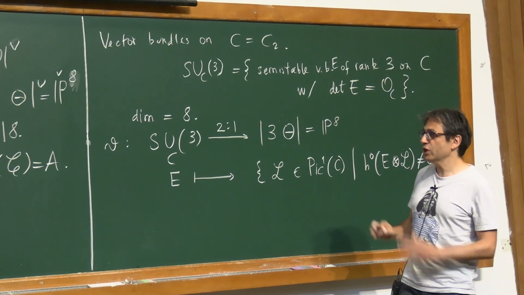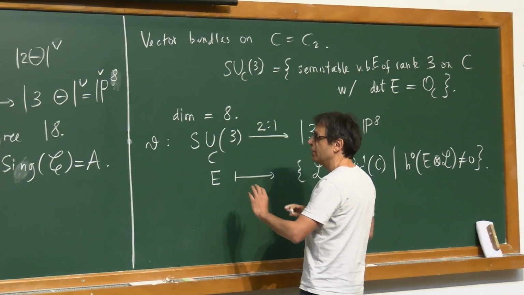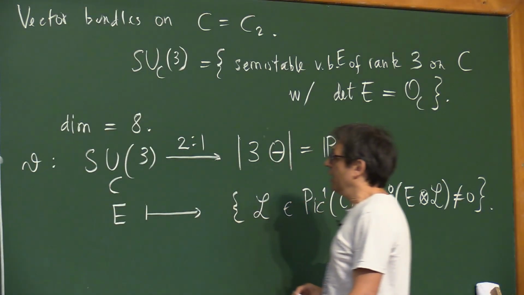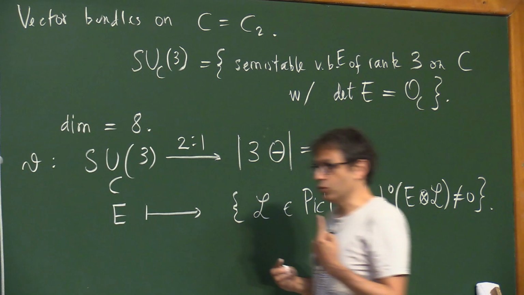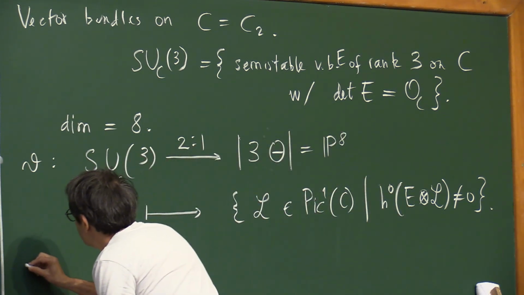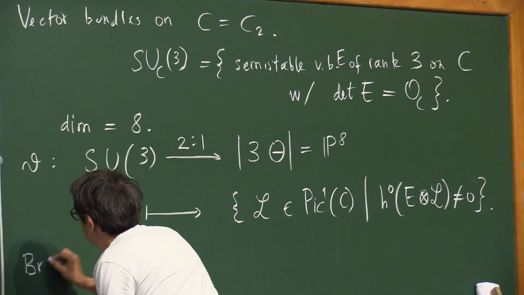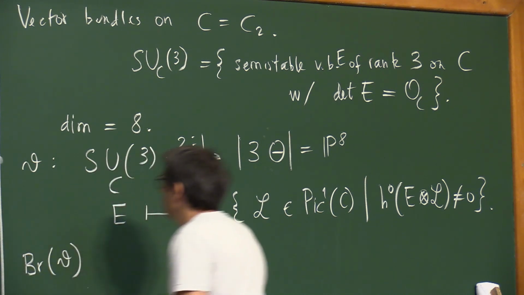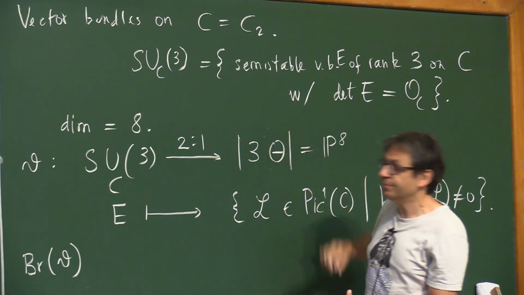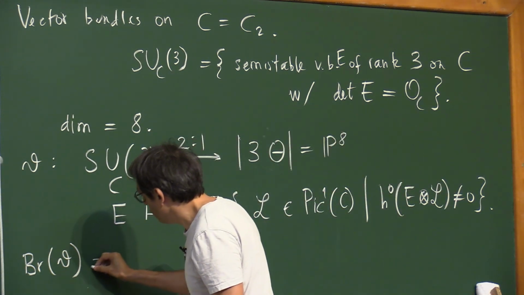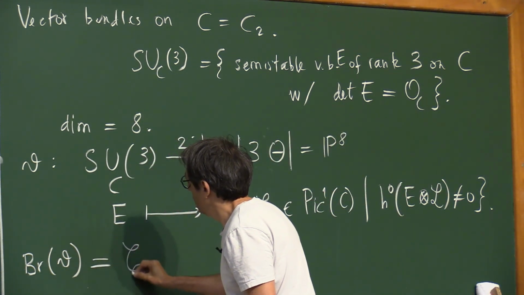The conjecture was that there is a relation between the Coble cubic and this guy. And actually, what is true is that the branch locus of theta, a divisor in this P8, is the projective dual of the Coble cubic.